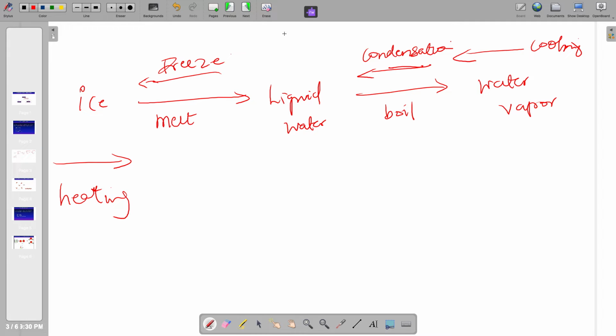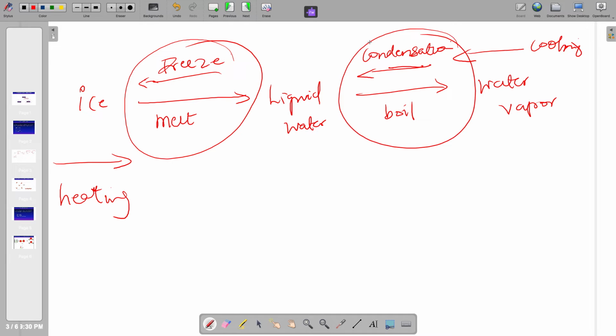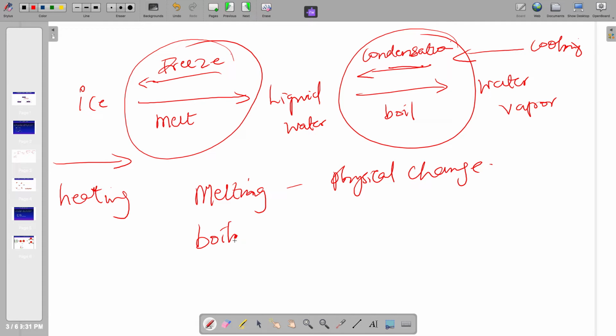The physical processes that really cause these physical changes are at these points where I'm circling. Melting is a physical change. Boiling is also a physical change.